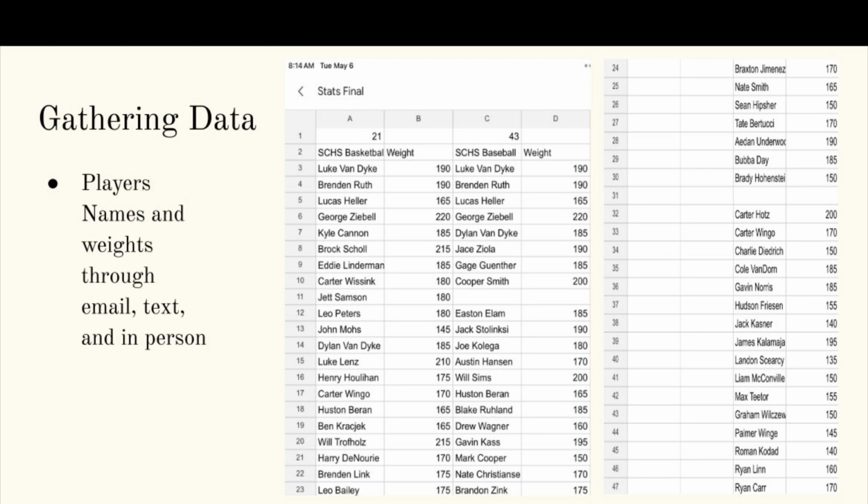In order to collect my data, I had to get in touch with every single player on the Skutt Catholic varsity and JV rosters. I made sure to get the data out of all of these players and write them down in a Google Sheet. I either asked the players in person, emailed them, or texted them and verified it later. As we can see on the slides, there is a wide variety of weights.